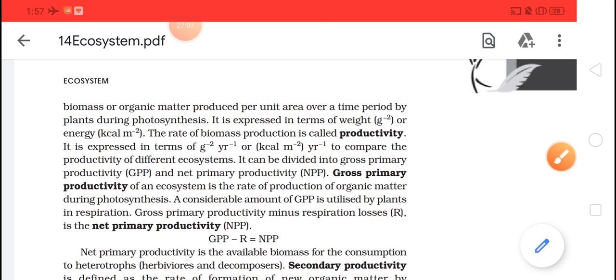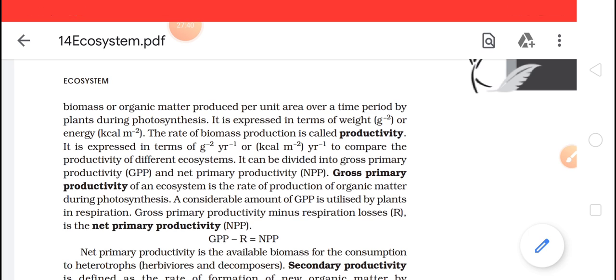It can be divided into gross primary productivity and net primary productivity. Now what is this GPP and NPP? GPP, that is gross primary productivity of an ecosystem, is the rate of production of organic matter during photosynthesis. That is simply your GPP. Whatever energy you are preparing, whatever organic matter you are producing, their rate will give you GPP.